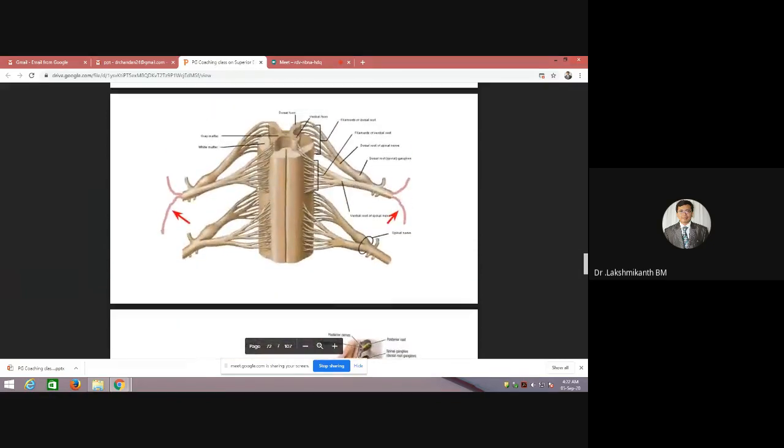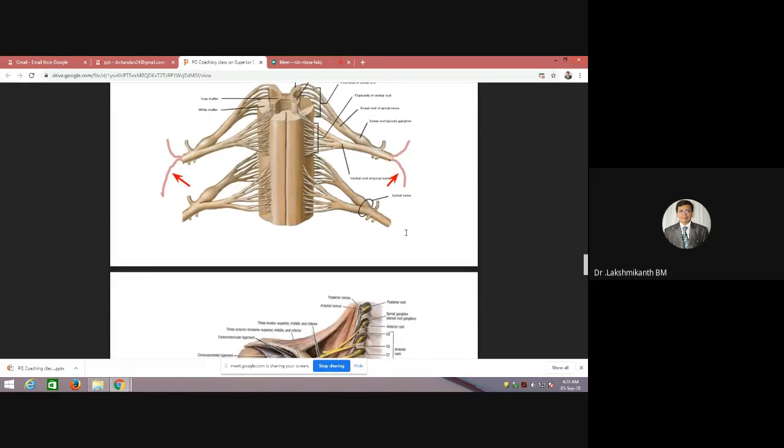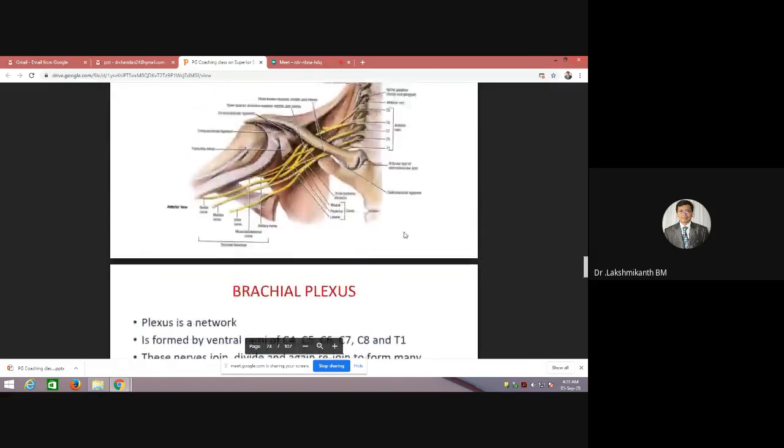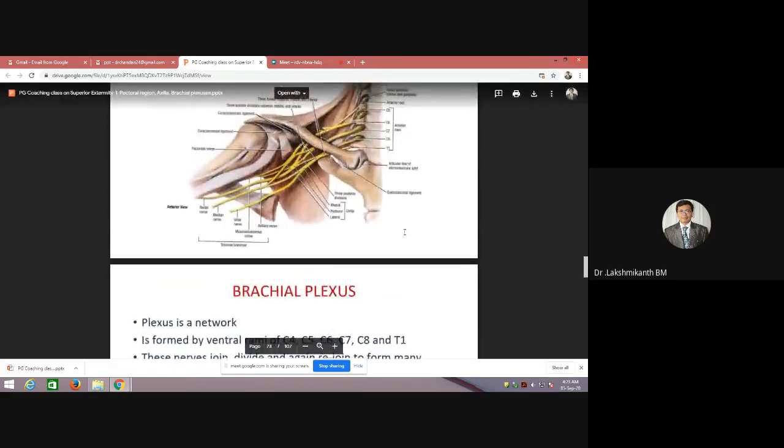Whenever you take any spinal nerve, you can see that there is a ventral root and a dorsal root, and the dorsal root will have a ganglion. It forms a trunk, then splits into ventral rami and dorsal rami. Remember, the ventral rami of the spinal nerve form the brachial plexus, whereas the dorsal rami go on to supply the back muscles. That is how it forms from C5 to T1.